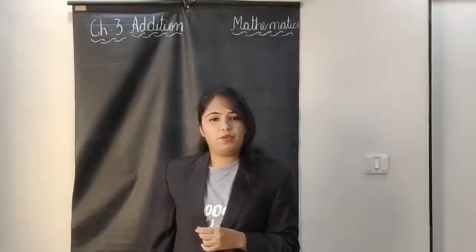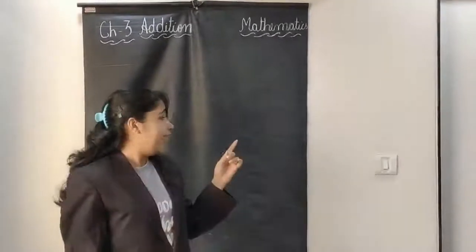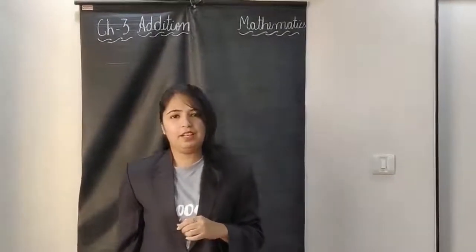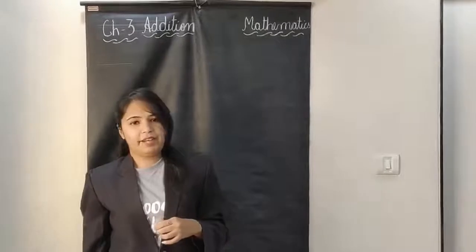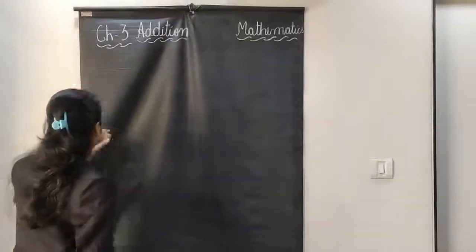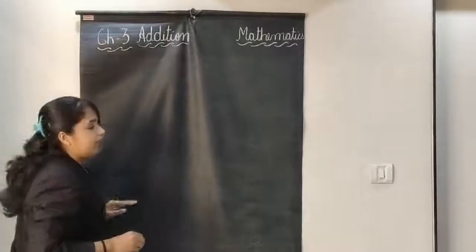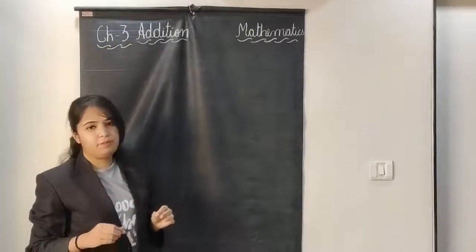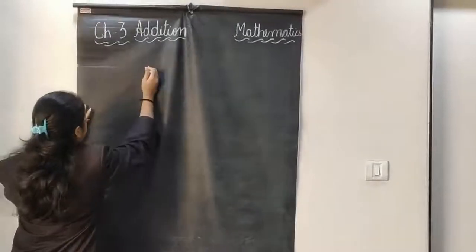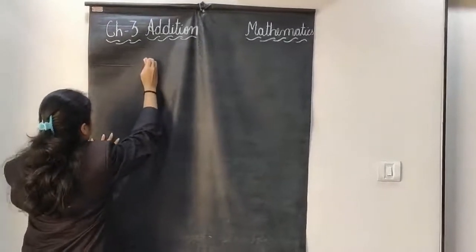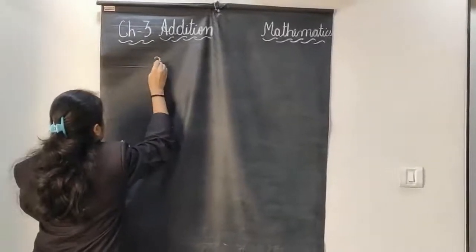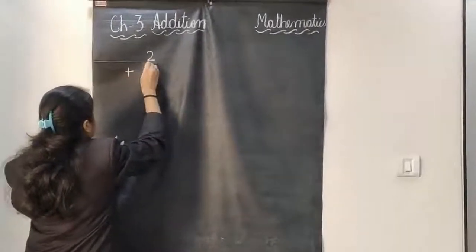Before starting, we will revise single digit addition, the addition you began in the first standard. My first sum is from easy to easy, that is 2 plus 2.